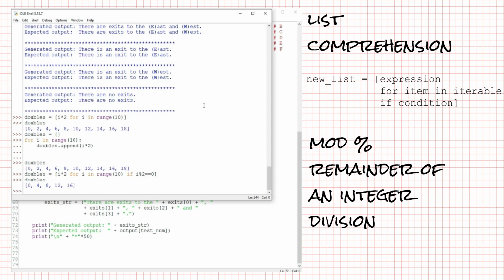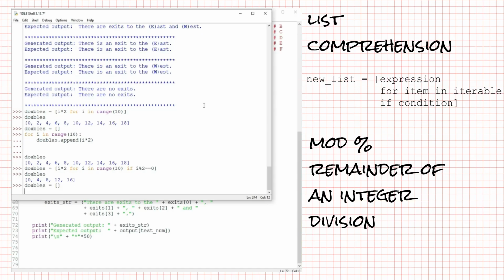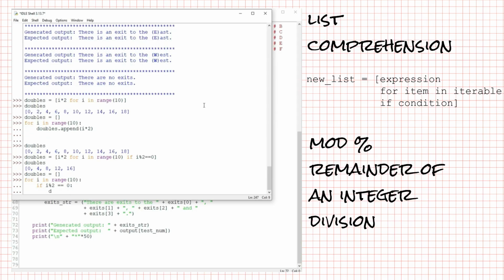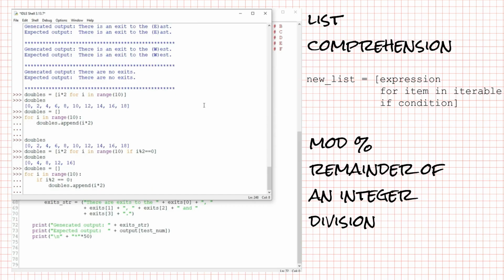Of course, I could have also written the range to have a step of 2 to get the same result. The equivalent code without a list comprehension is doubles = [] for i in range(10): if i % 2 == 0: doubles.append(i * 2).